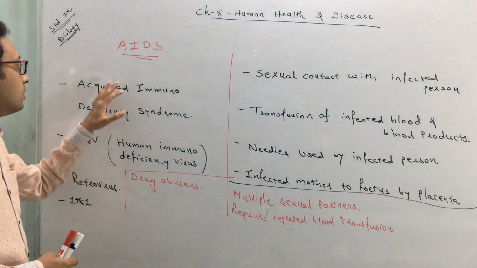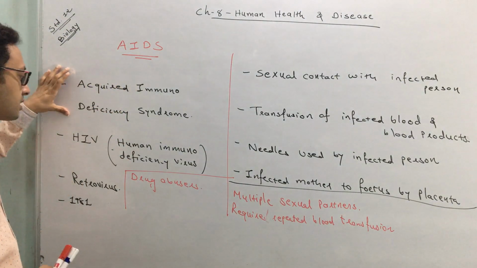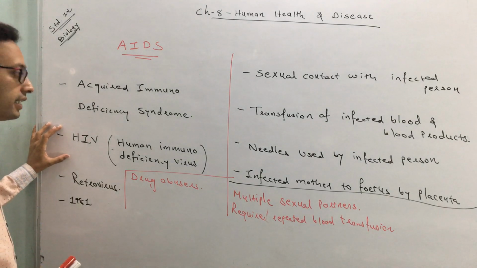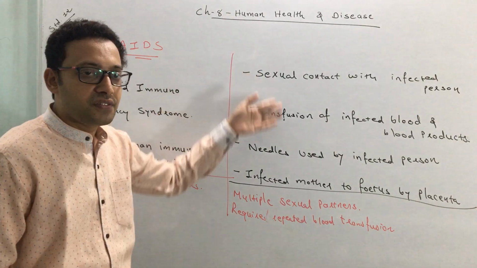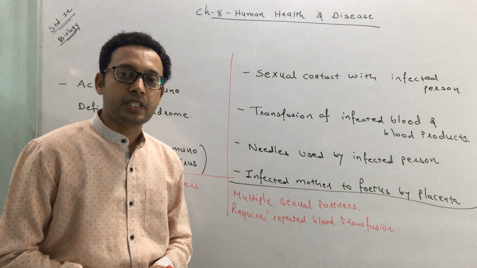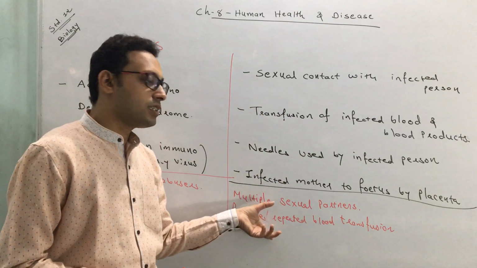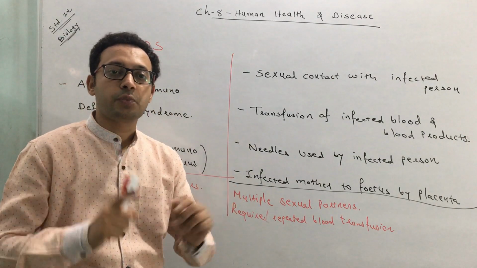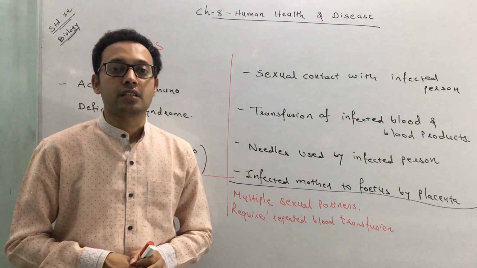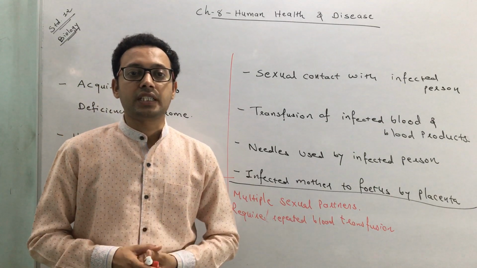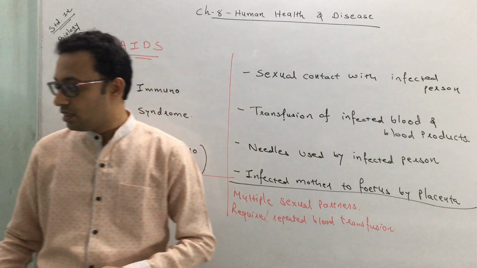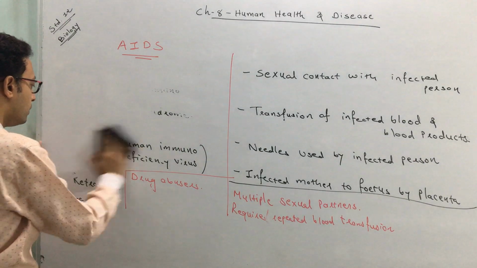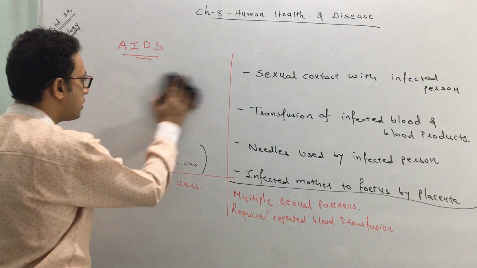So this is the full form of the disease. This is the name of the virus, the HIV virus, that is responsible for causing AIDS. It is a kind of retrovirus. These are the four ways by which it can be transmitted. This is the commonest way, and the chances of occurrence of this disease are very high in such a population, but it doesn't spread through physical contact or a touch. Now we have to understand how this cycle occurs, how AIDS is transmitted, the proper mode of transmission. So we will start with how this disease is going to be transmitted.